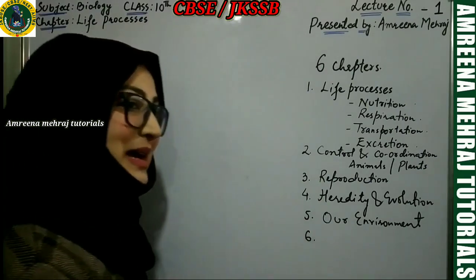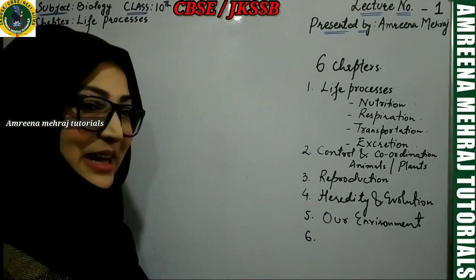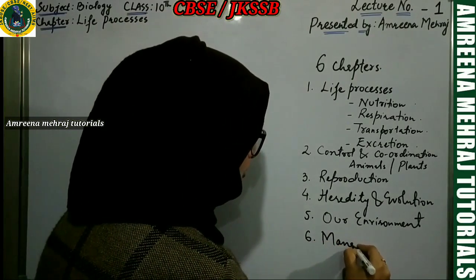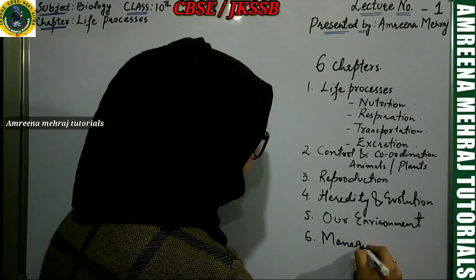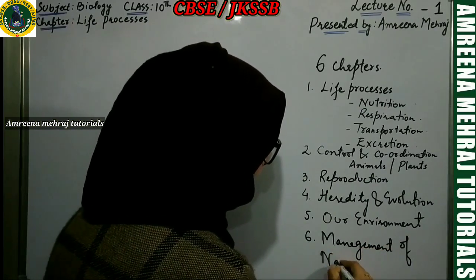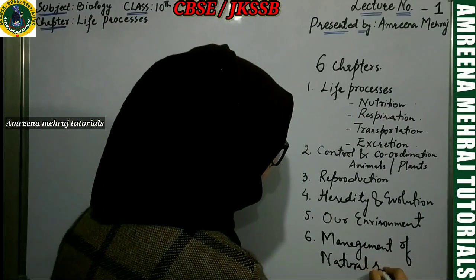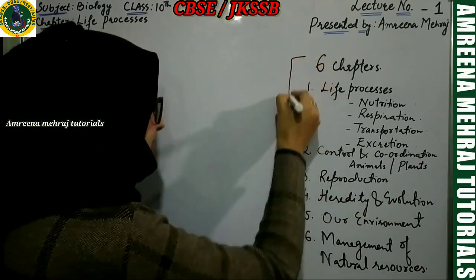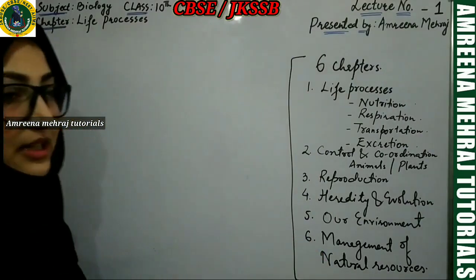That's all about the natural resources: air, water and the land. So the chapter is management of natural resources. So this is the gist of your class 10th biology.